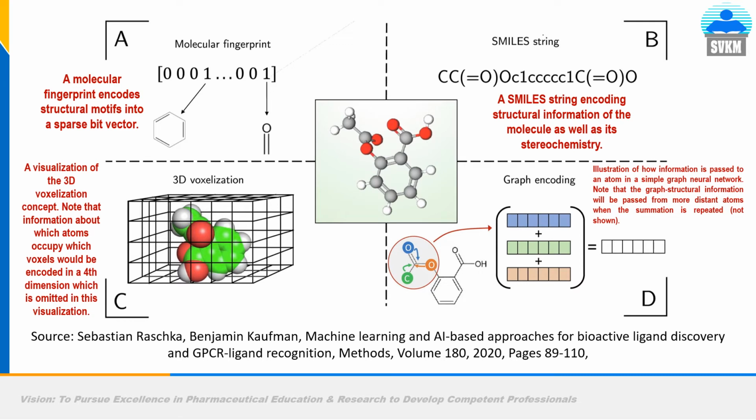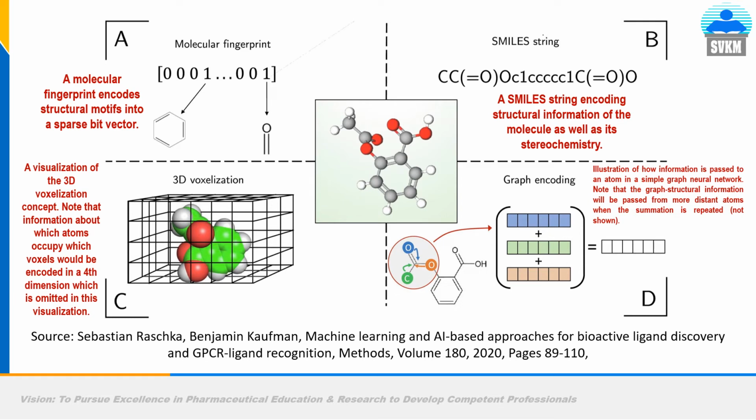So first is A, then B, C and D. A means molecular fingerprint. A molecular fingerprint encodes structural parts or motifs into a sparse bit vector. Sparse means there is 1, then 0, then 1, and so on, depending on the particular feature you are correlating. SMILES, as I told you, is simplified molecular input line entry system. So a SMILES string encodes structural information of the molecule as well as its stereochemistry.